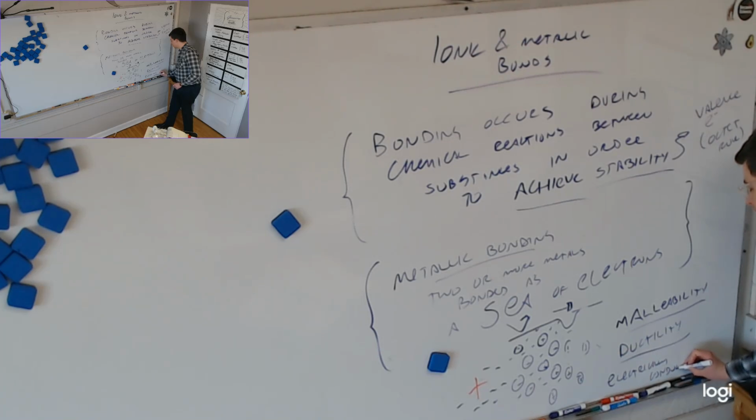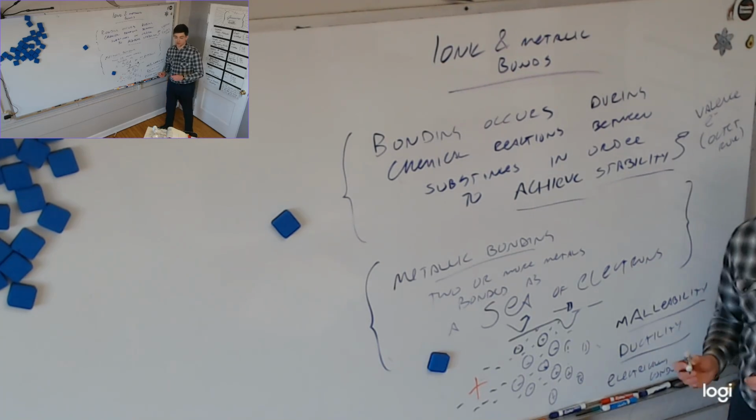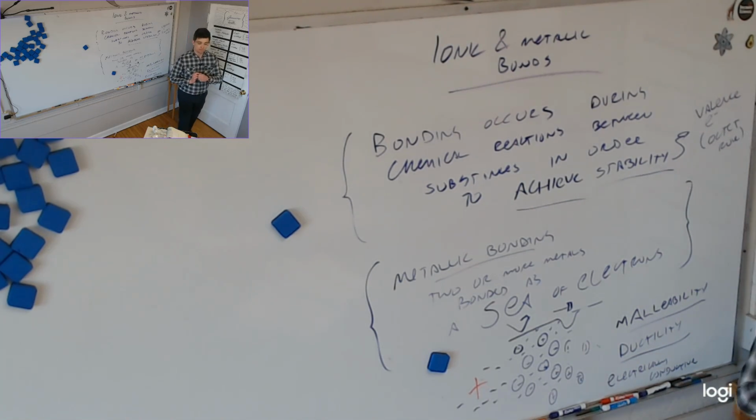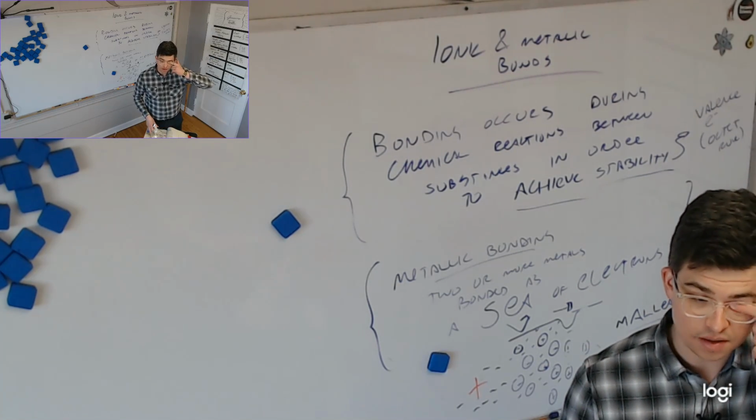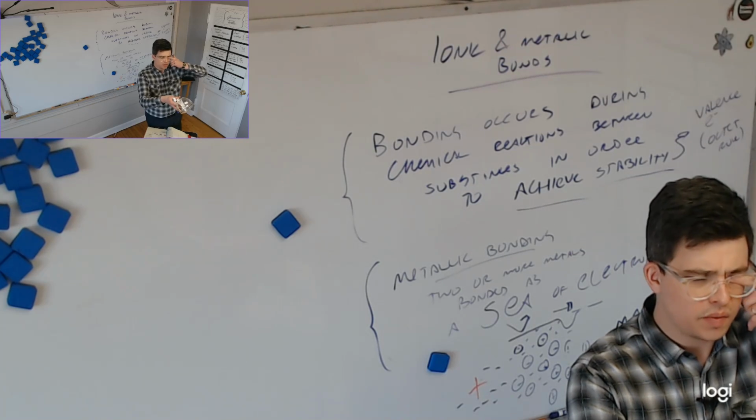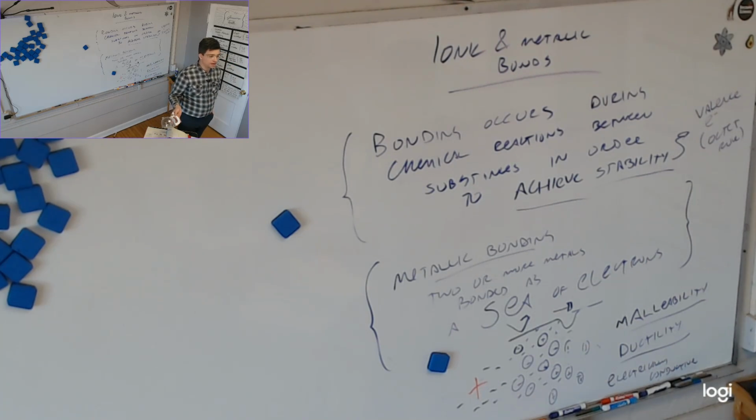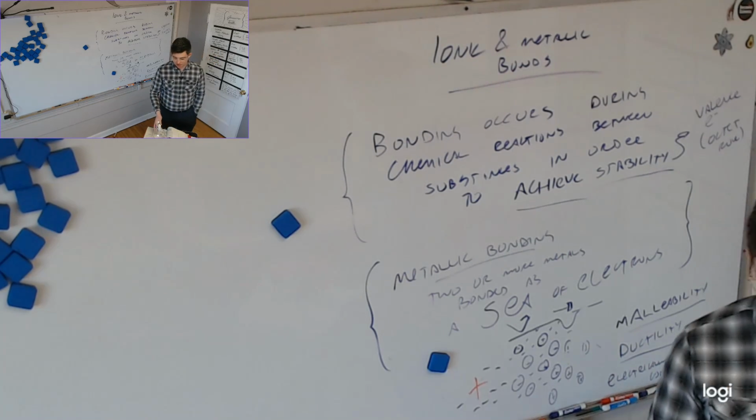What's the most electrically conductive metal? Or most electrically conductive element? What did you say? She says copper. That's not technically right. It is what we use in wires. So why would we not use the most electrically conductive? No? What is the most electrically conductive? Does anyone know? Iron? No. It's silver. So why would we not use silver? There we go, because it's expensive. Copper is quite a bit cheaper than silver.